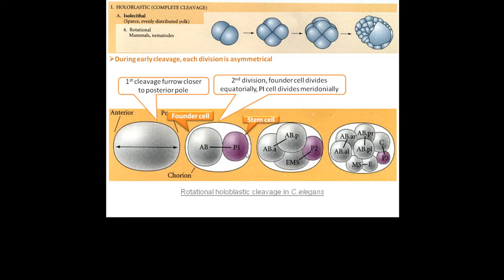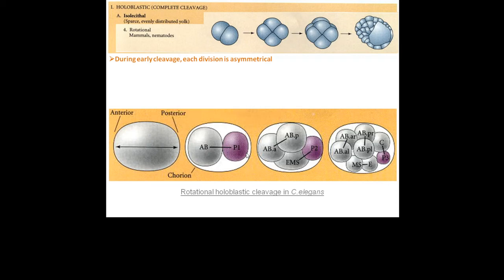So, because the founder cell is dividing equatorially and the stem cell on the posterior side is dividing meridionally, this results in a rotational pattern, thus rotational holoblastic cleavage.